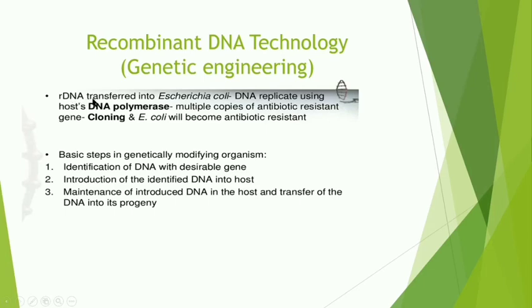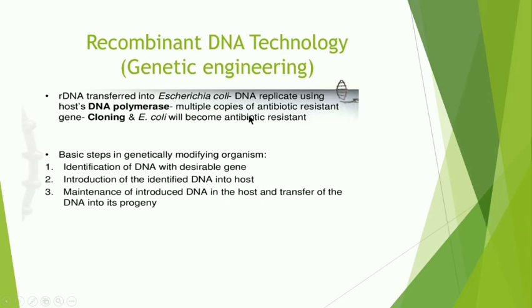Now the rDNA is transferred into the E. coli. This is another example here. So this recombinant DNA is transferred into E. coli. E. coli is the bacteria, means यहाँ पर हम E. coli का plasmid use कर रहे हैं. That is why we are giving the example of E. coli. So DNA replicates in the bacterial cell by using the host DNA polymerase. This is again the enzyme which is needed for the replication you have studied, and then multiple copies of the antibiotic resistant genes are formed, and this is known as the cloning.